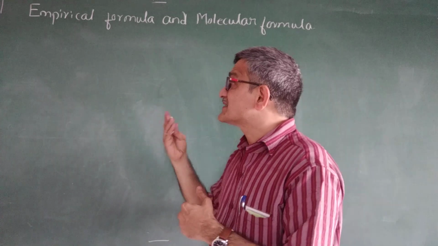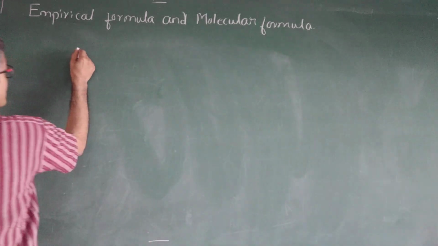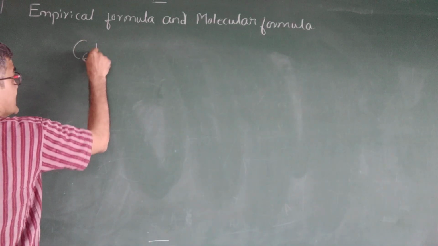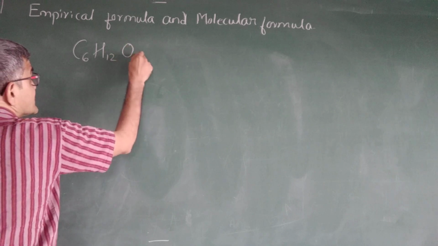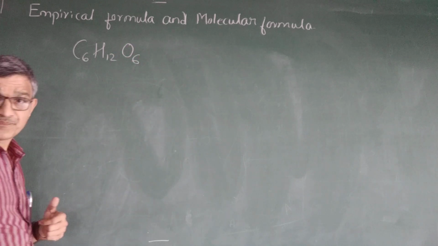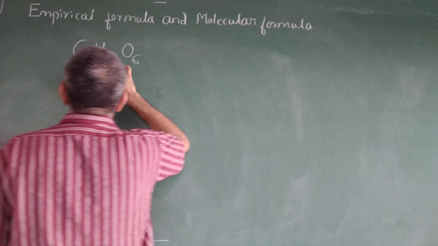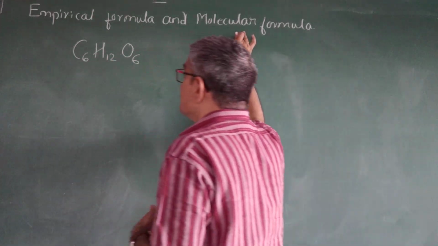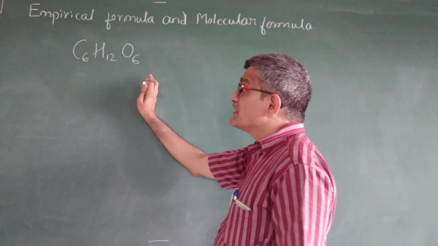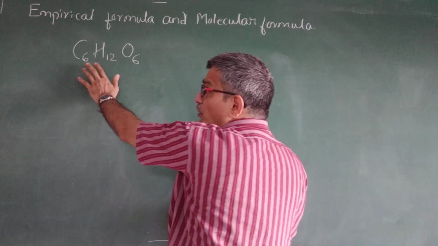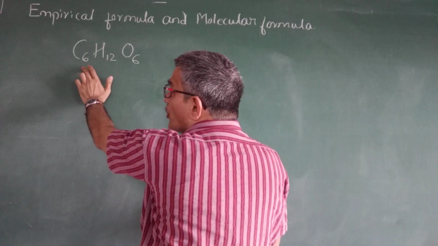Okay. For example, let me write the glucose formula. C6H12O6 is the glucose formula. What is its empirical formula? This is the molecular formula. Empirical formula means the simplest, smallest ratio in whole numbers.